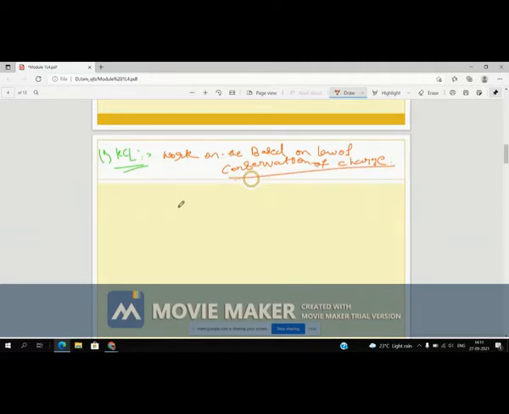In any circuit, a circuit is made up of nodes, right?